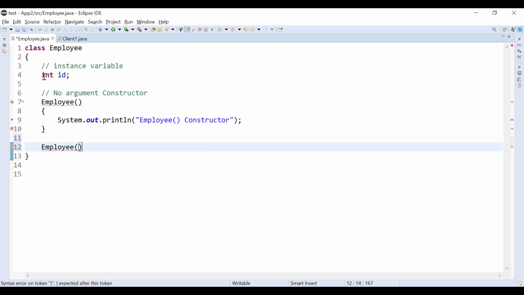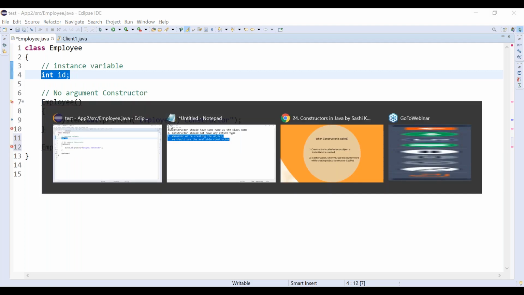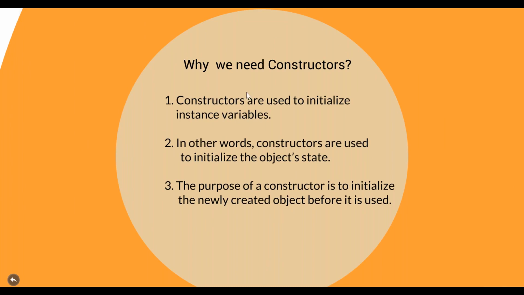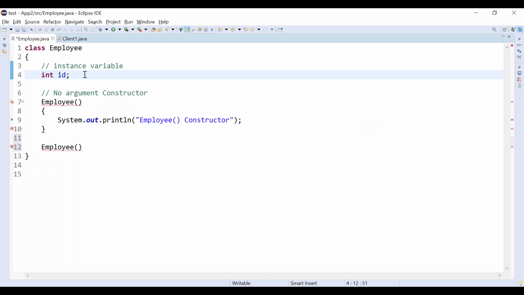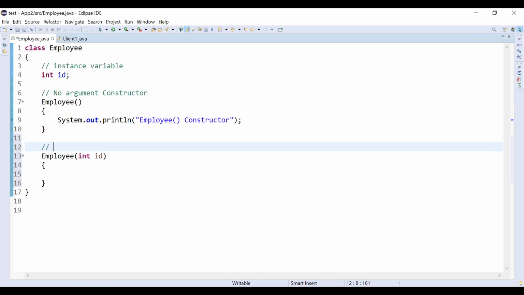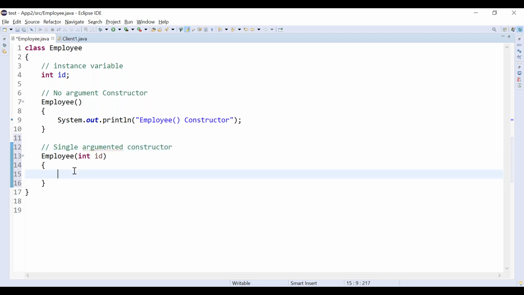So I want to initialize the instance variable. What is the main purpose of constructor? Go back. Constructors are used to initialize instance variables, correct? It is used to initialize the newly created object. It has only one instance variable, right? I am going to initialize that instance variable. Now this is a single argumented constructor because this constructor is taking one argument.